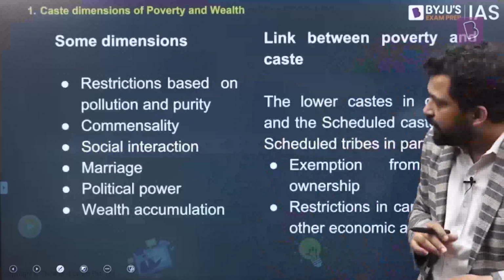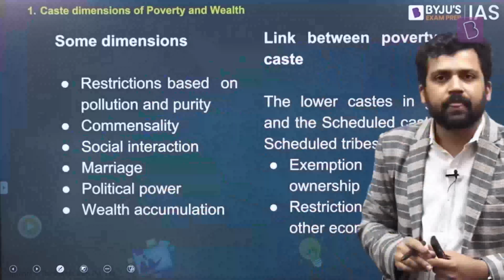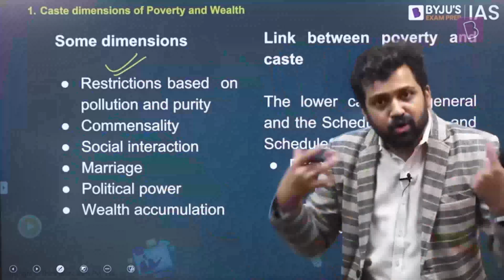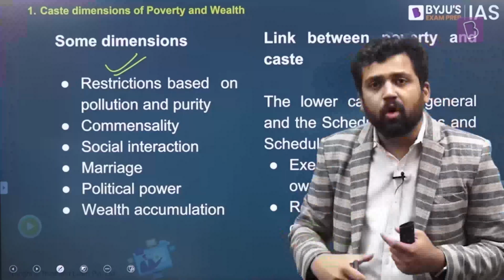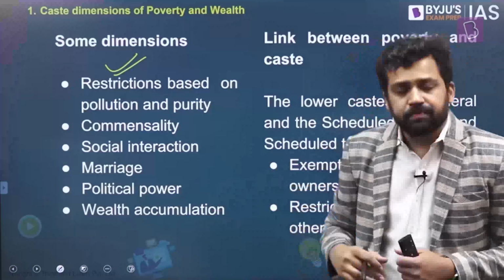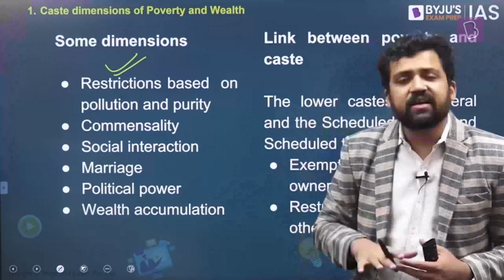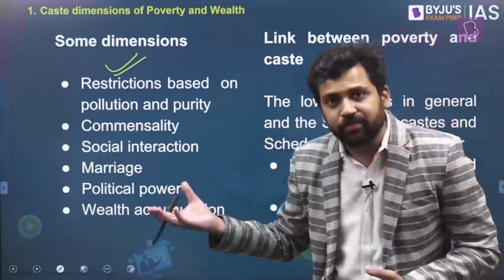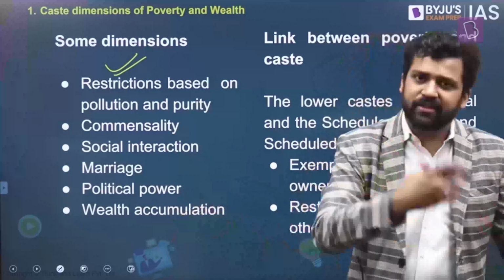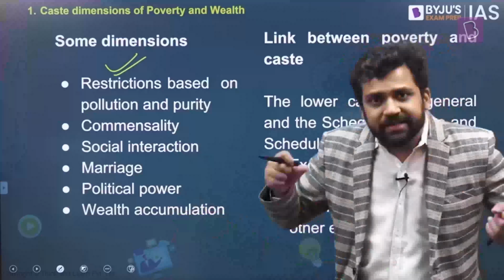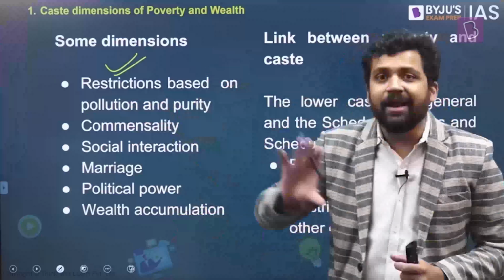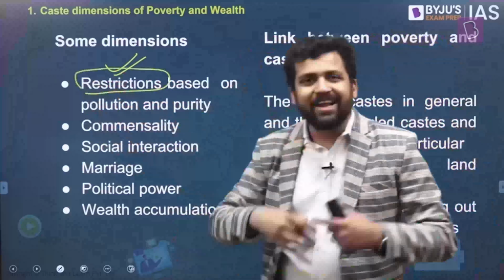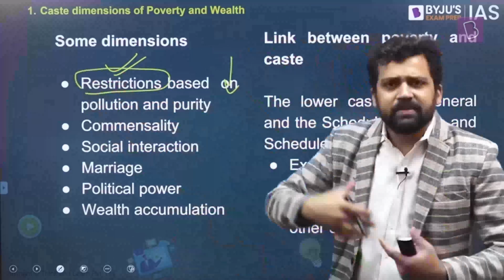So let's get started. Now, look at some of the dimensions of caste. If you look at the traditional caste system, there used to be a lot of restrictions on the basis of pollution and purity. For example, certain castes will be considered ritually pure, certain castes ritually impure, polluted. And between them, distance will be maintained. Certain practices and certain kinds of goods will be considered ritually pure, while other goods and practices will be considered ritually polluted. And separation has to be maintained. Distance has to be maintained between pure and polluted. So that used to be the case. But over a period of time, these restrictions might have gone down. It's no longer that a similar level of restrictions is followed.